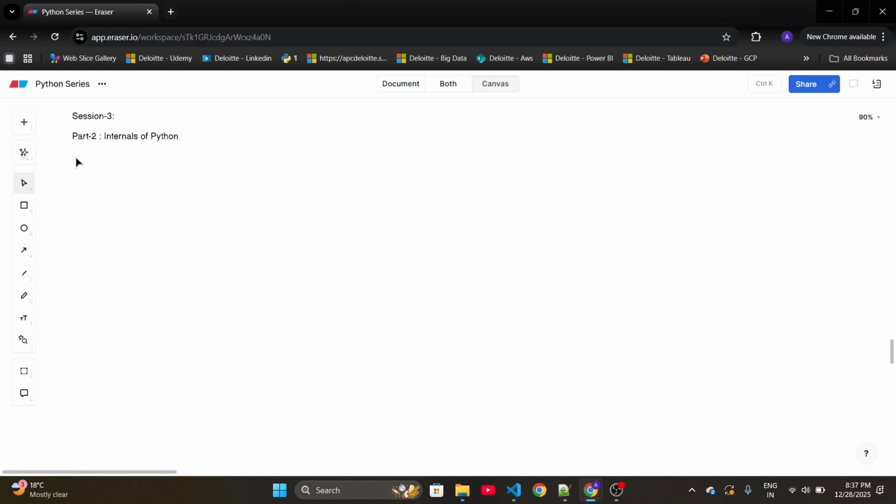In the last session, we started with Python internals, where we explored how Python code executes internally. I hope that session helped you to build a solid understanding of what happens behind the scenes when Python executes your code. Now, as per our plan, in today's session, we are going to understand another fundamental yet powerful concept from Python, which is everything is an object in Python.